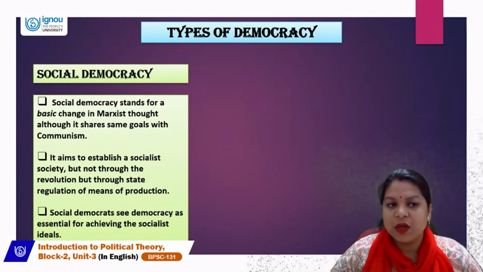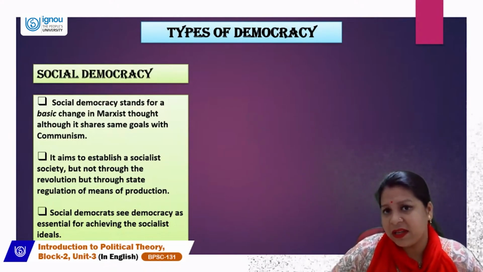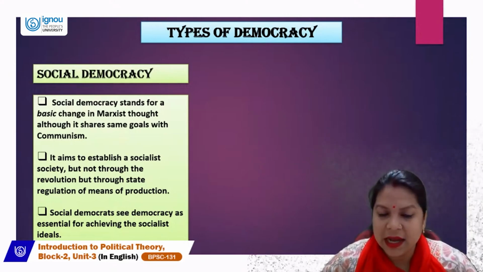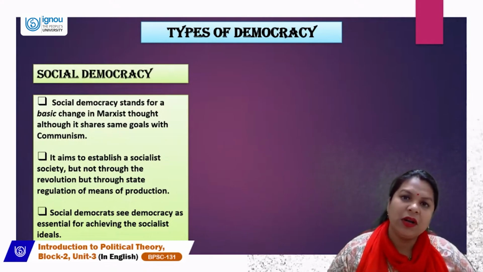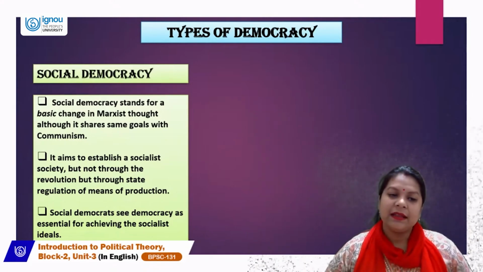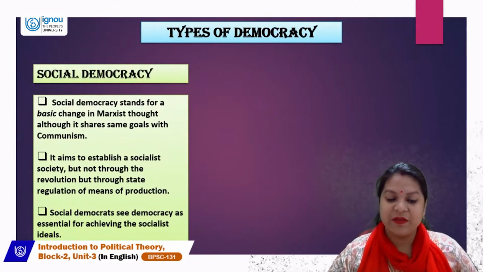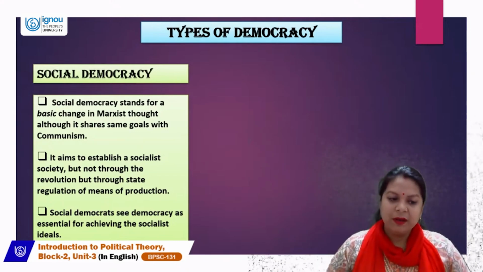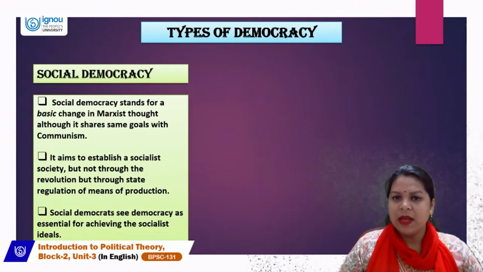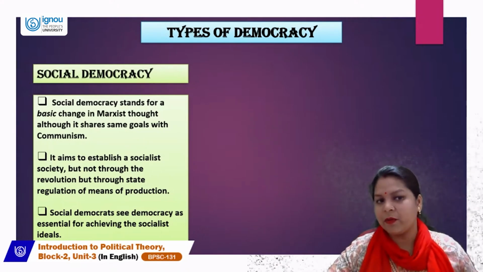So here, in the previous one, in people's democracy, you have found that Marxists believe there should be a proletarian revolution. Here in social democracy, they don't want any kind of revolution, but they want the state to take regulatory control of the means of production, so that the same goals could be achieved. Social democrats see democracy as essential for achieving the socialist ideals. So here, social democracy is a little bit different from people's democracy, because their means to achieve the goal is different from people's democracy.